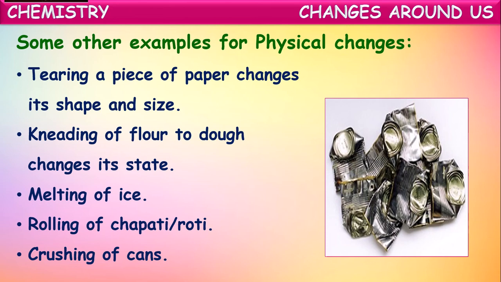They change their shape, but no chemical composition will be changed. It remains the same, it remains still the tin, but its shape is changed. So in all these changes we have observed, there is only a change in physical properties like size, shape, color. Because of this, these changes are said to be physical changes.